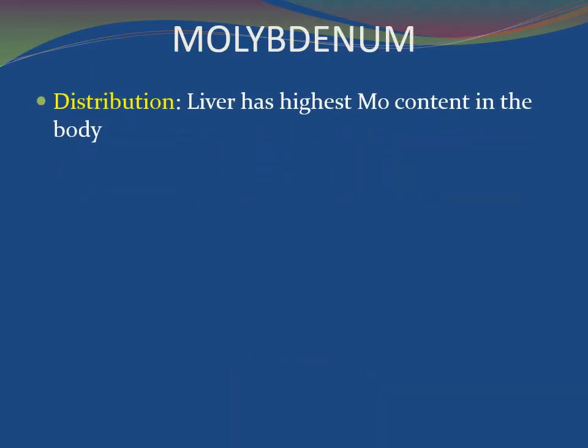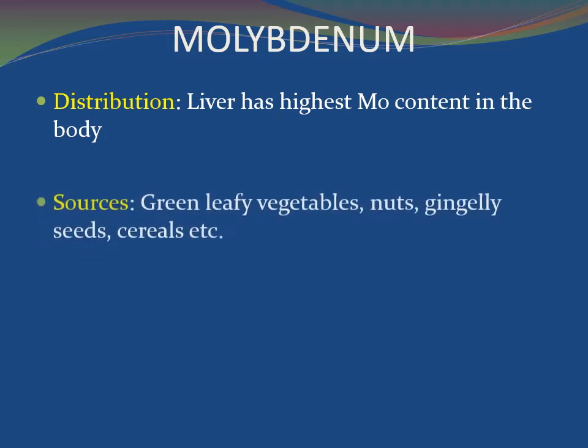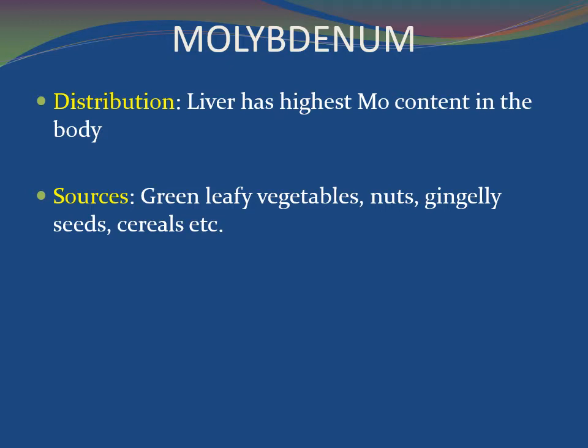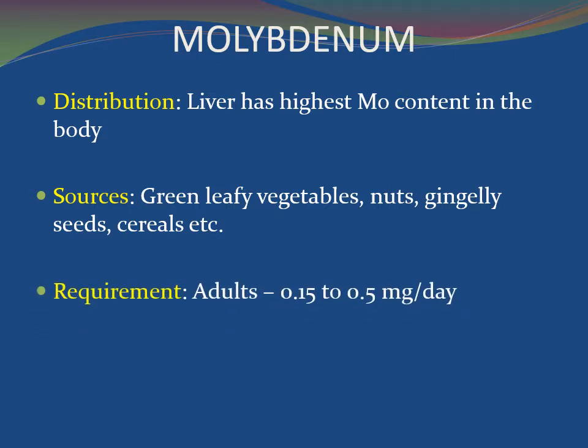Distribution of molybdenum. Liver has the highest molybdenum content in the body. Sources of molybdenum are green leafy vegetables, nuts, gingerly seeds, cereals, etc. Requirement for adults is 0.15 to 0.5 mg per day. For children, 0.02 to 0.25 mg per day.